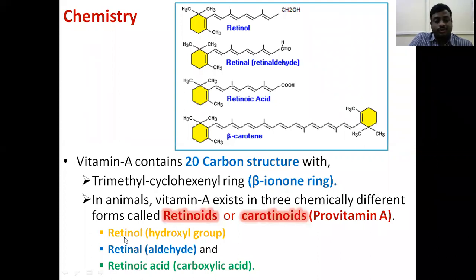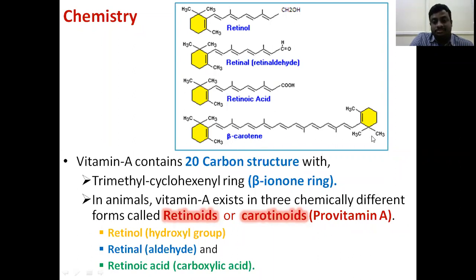Retinol, as you already know, has a hydroxyl group, CH2OH. Next, retinal has a double bond, C double bond O. So this is retinal, the retinaldehyde. Next is retinoic acid, which has COOH. Another one is beta carotene.